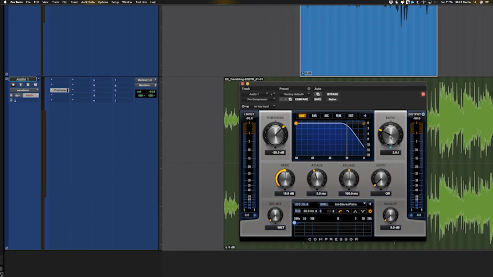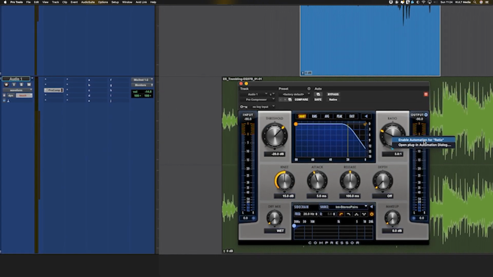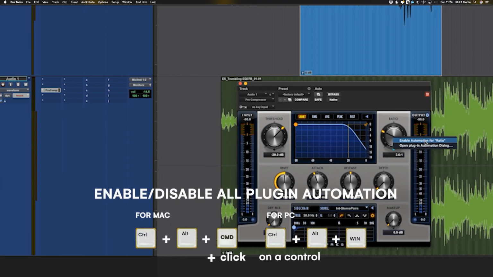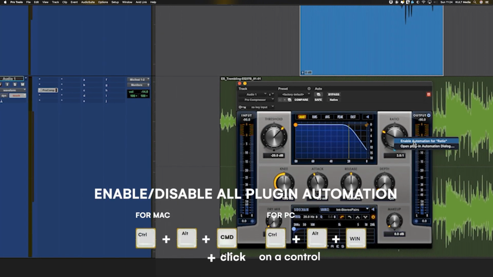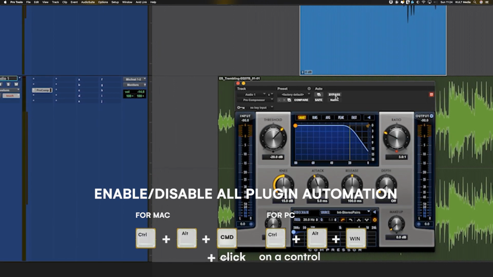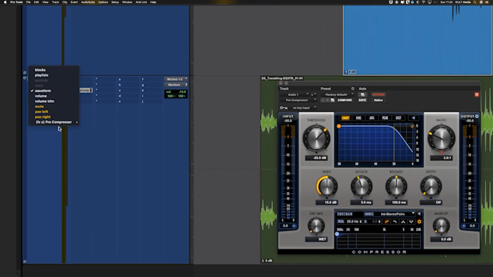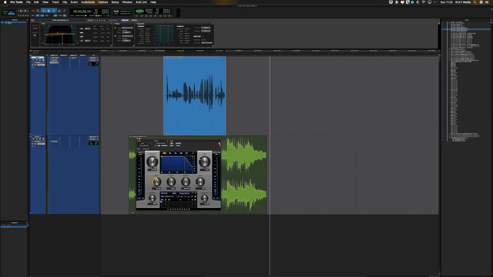You can of course click on a single control and with the same three modifiers held, Control Alt and Command, Control Alt and Windows, click and you can choose whether that control is possible for automation. So you can go through and be very specific about what you can and can't automate. And we can check that in this little window here. Ratio and master bypass have been selected. So that's automation there.